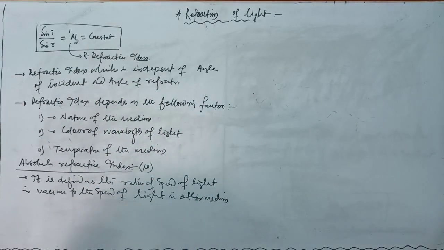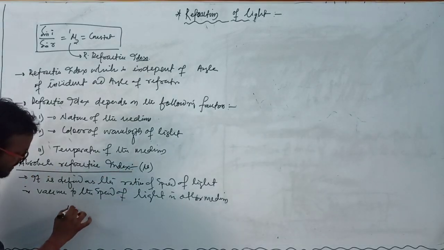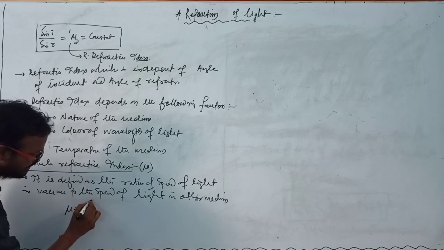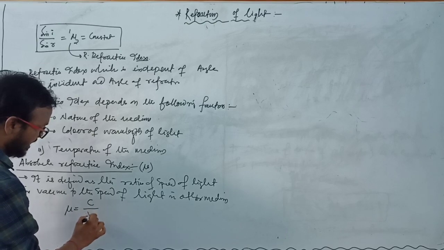It is known as the absolute refractive index, and mu equals the ratio of the speed of light in vacuum, C, divided by V.